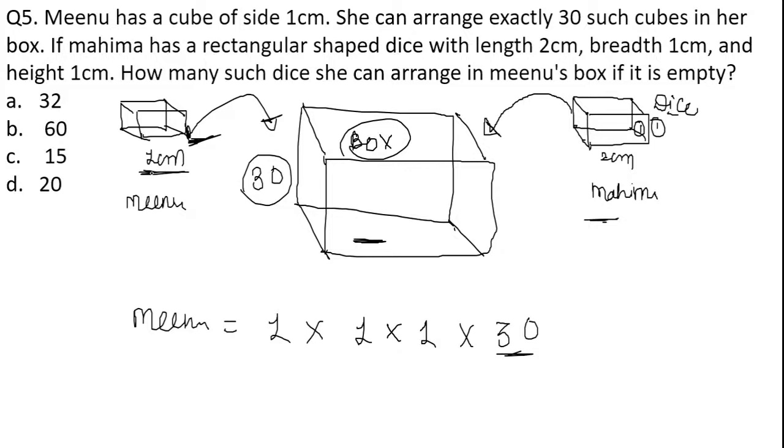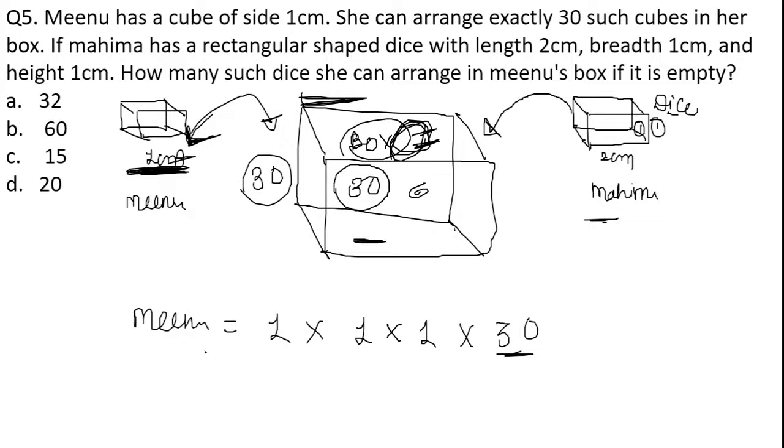Because this is the size of the cube, and when such cubes are arranged in this box, 30 cubes can be occupied in the box. So the dimension of this box will be 1 into 1 into 1 into 30. This will give us the dimension of this bigger box.